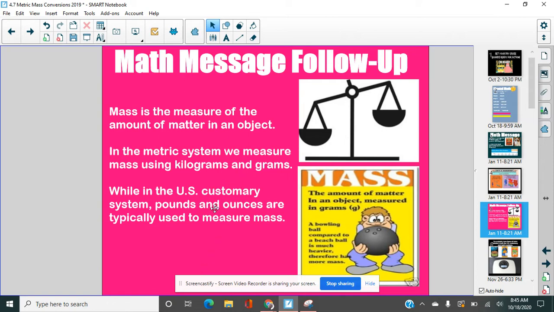Now, sometimes in the United States, and in England also, countries that were at one time in the British Empire, they will also use pounds and ounces for weight. So you probably know how many pounds you weigh. The rest of the world doesn't use pounds and ounces. Only a few countries, including the United States. Everybody else uses grams and kilograms. And science uses grams and kilograms, right? All science is done using the metric system.